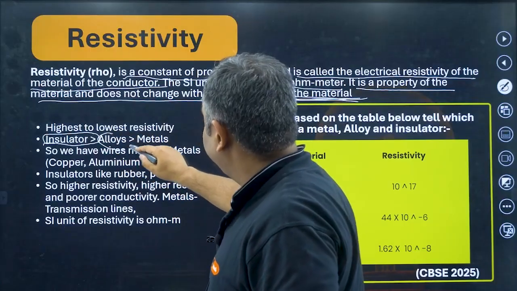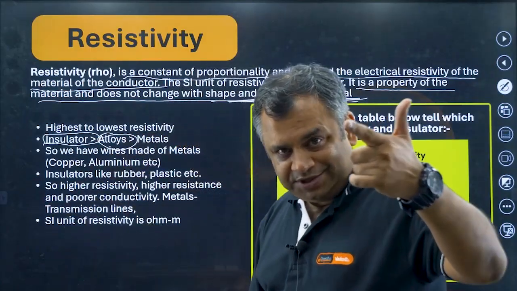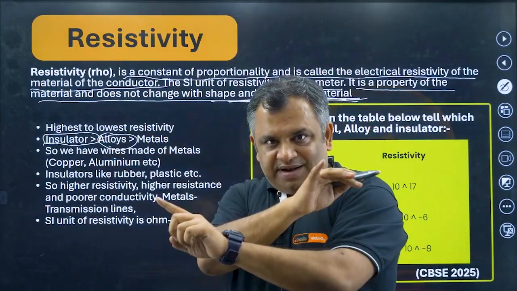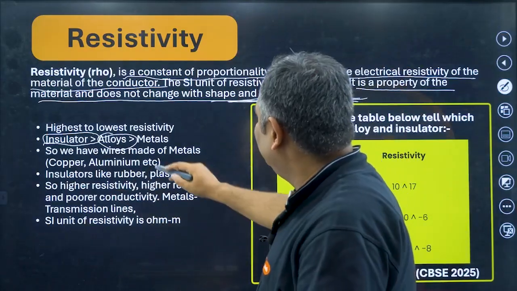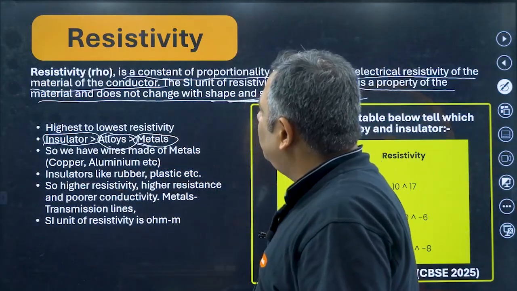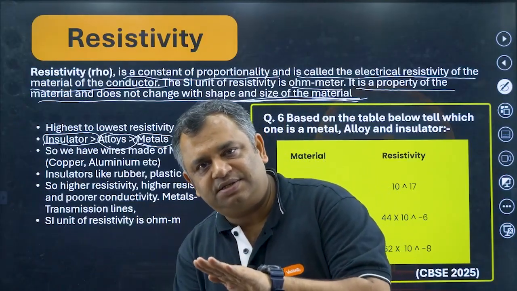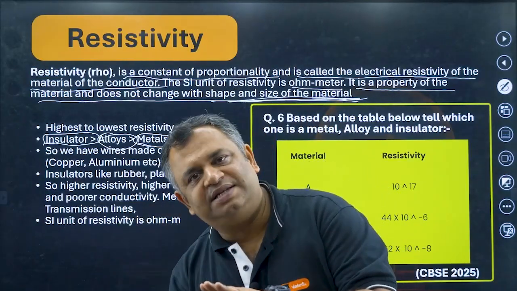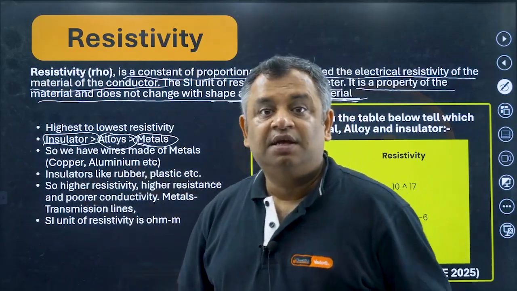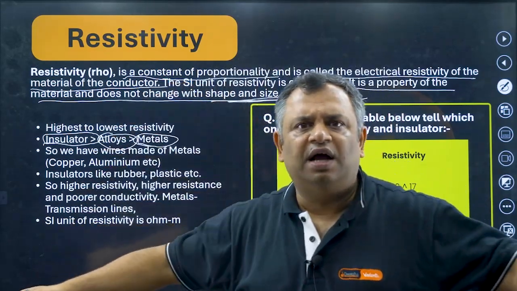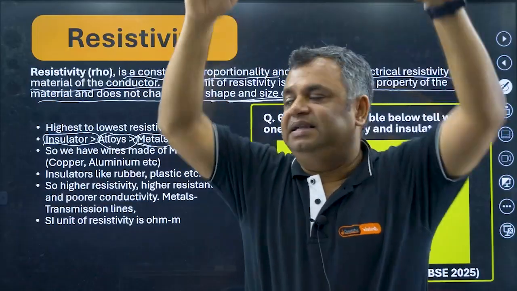Then come the alloys. You remember alloys? There is a connection between alloys in chemistry and alloys in electricity. And then the metals. So metals have the lowest resistivity. Alloys have medium resistivity, medium resistance, and insulators have the highest resistivity, highest resistance.